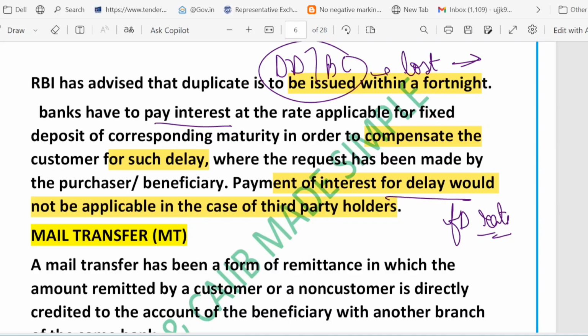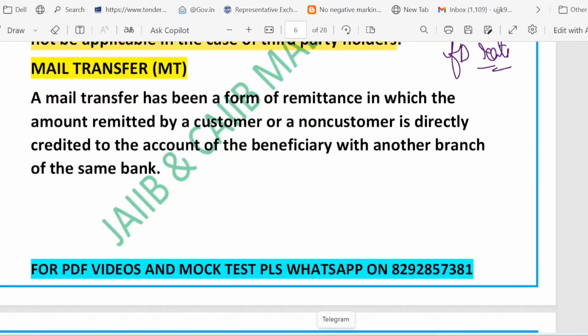Now what is mail transfer? In short, we call it MT. So basically, it is another way to send money between branches of the same bank. Here the amount sent by a customer or non-customer is directly credited to the account of the beneficiary at another branch. So what happens here is that the amount from a customer or non-customer is directly credited to the account of the beneficiary.